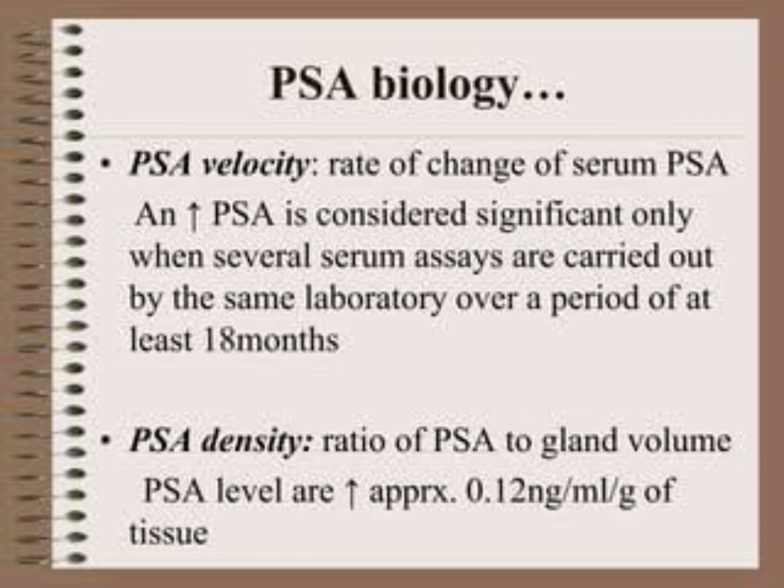Another term is PSA velocity, which we define as the rise of PSA per year. When it increases by more than 0.6 to 0.7 nanogram per ml per year in at least three separate tests, then we call it a PSA velocity.